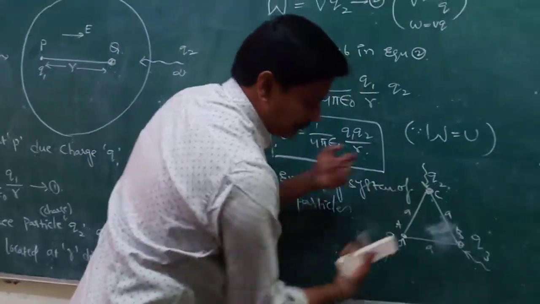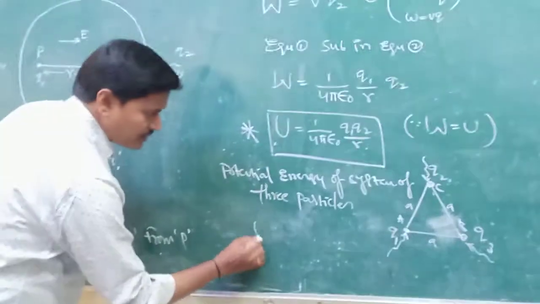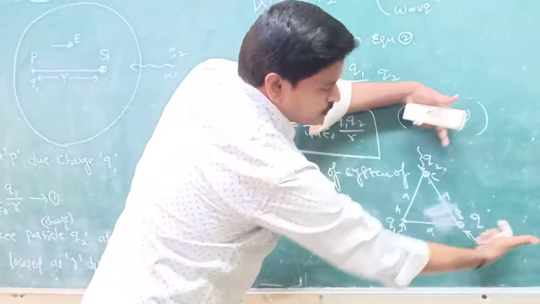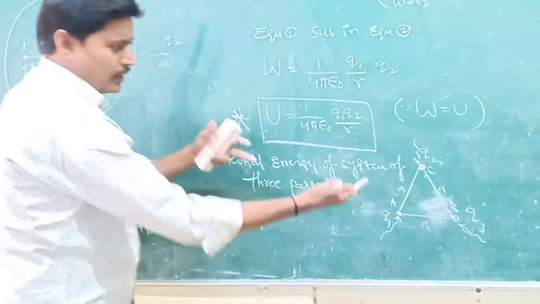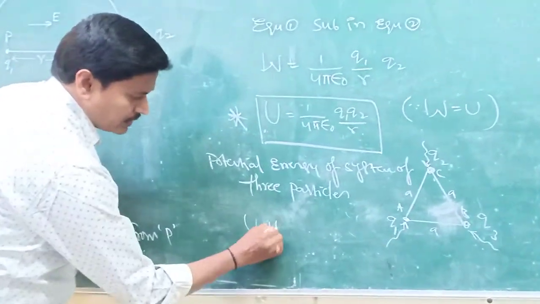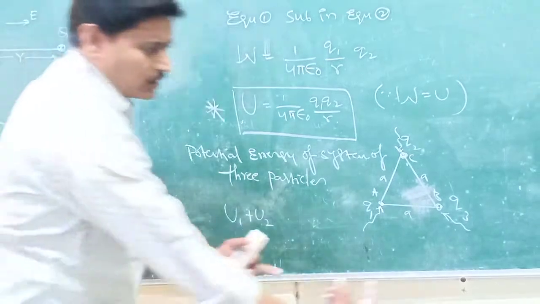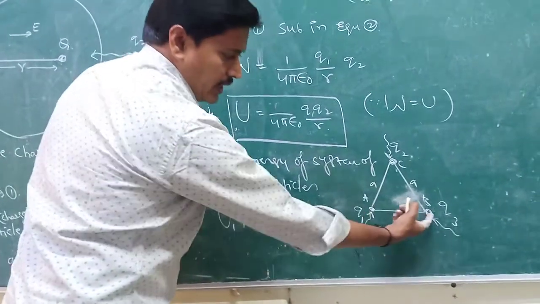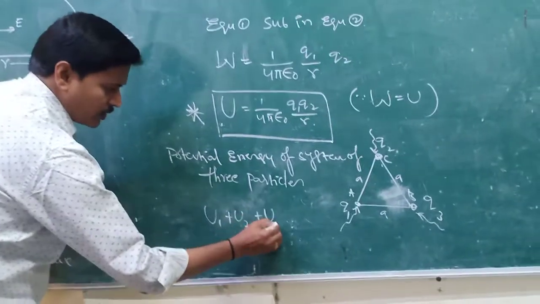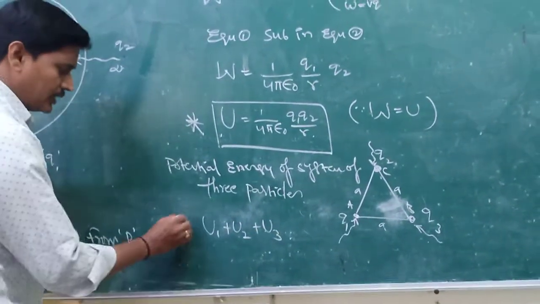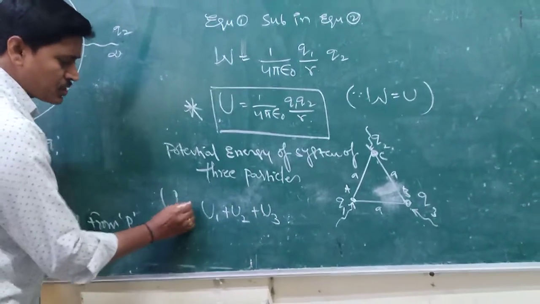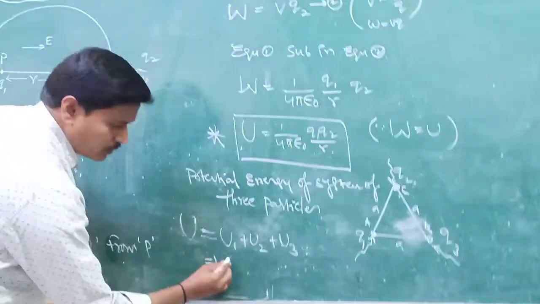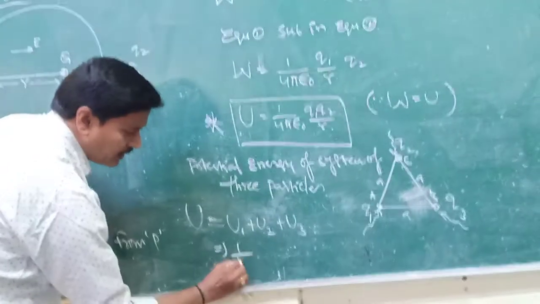two particles, that is Q1 and Q2, the potential energy is U1. And later, the work done to keep these two particles, that is at B and C, the potential energy is U2. And the work done to keep the two particles at A and B positions, that is potential energy U3. The net potential energy of the system of these three particles is equal to 1 by 4